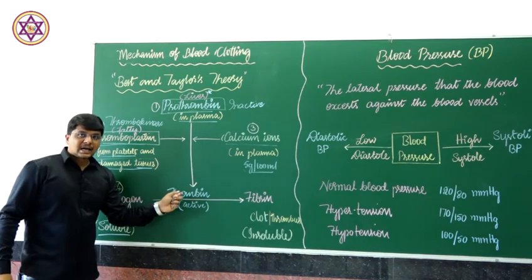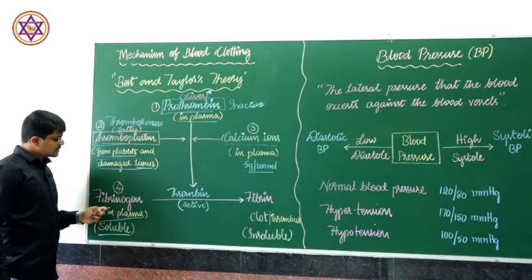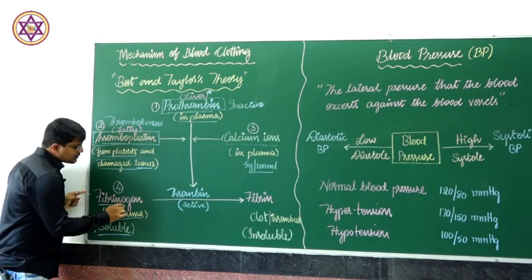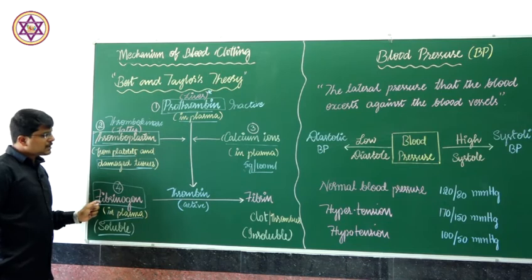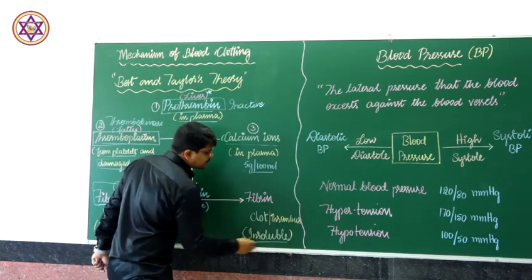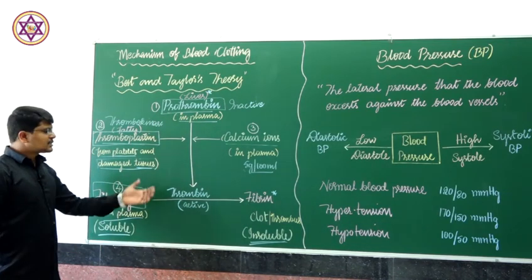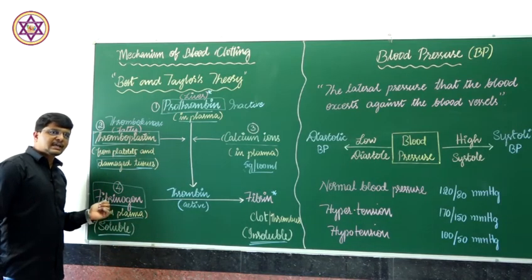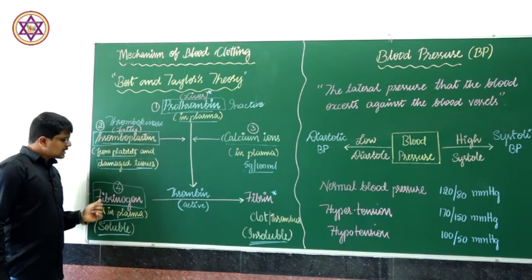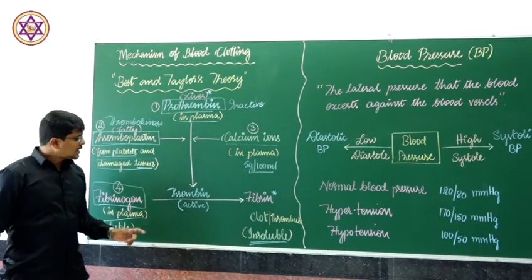In turn, this activated thrombin, which circulates in the bloodstream, reaches the oozing blood. There the soluble protein fibrinogen, which is present in the blood plasma, will be converted into insoluble fibrin by the activity of thrombin.